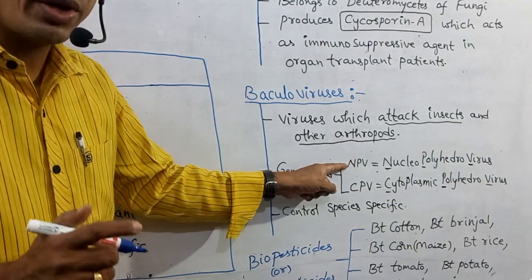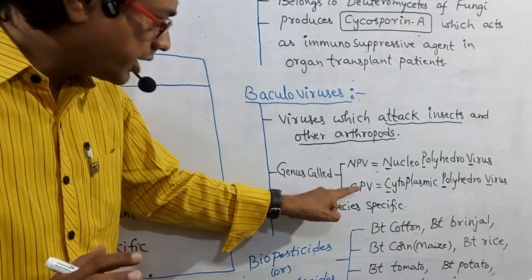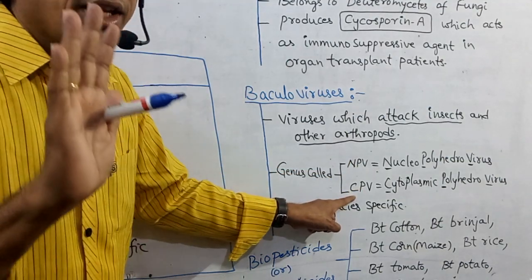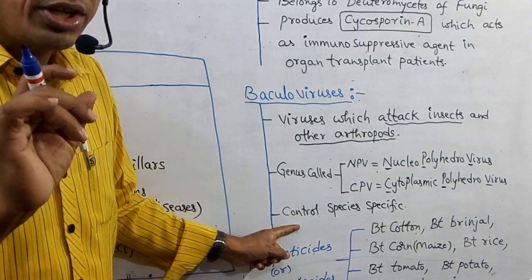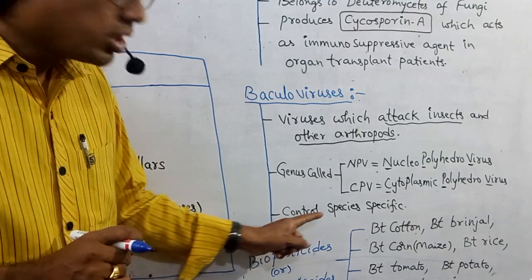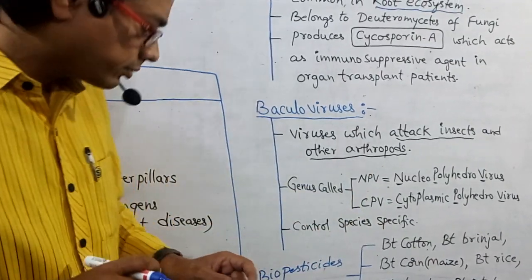This NPV is present in NCERT textbook. It is not present in our NCERT textbook. Next, it can control species specific. What is that? Species specific.